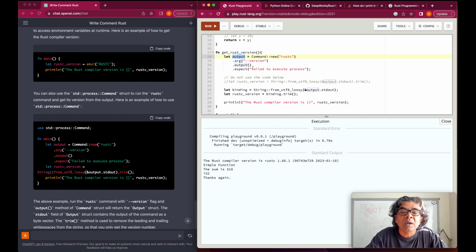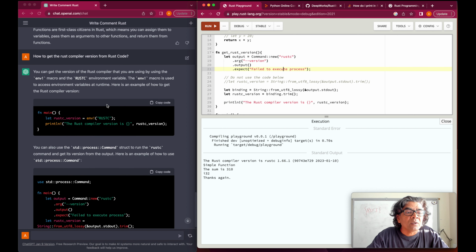We store the result into the output, and then we collect the standard output, which is the console output. So think of it like when this command is run on a console window, and then that is the method which converts this output to the string, and then we trim it by cleaning up anything, and then finally we get that value out of here.